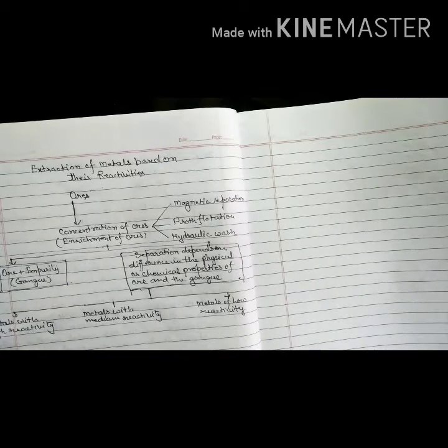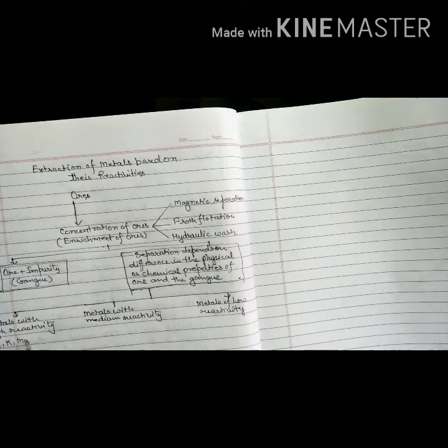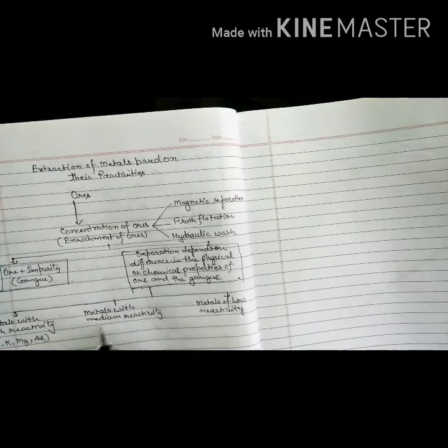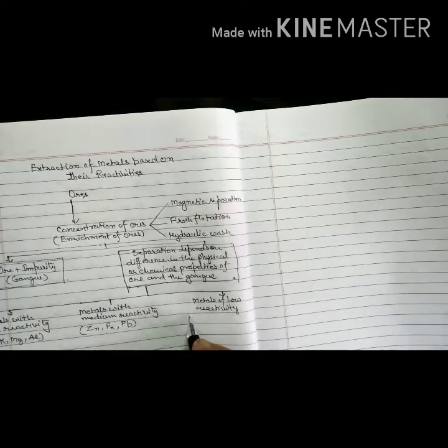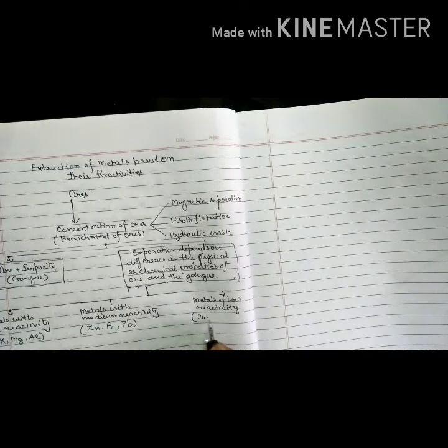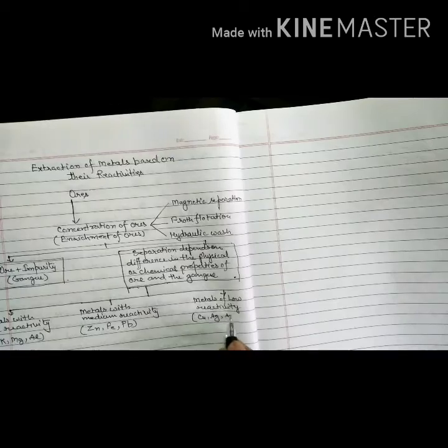Now examples are sodium, potassium, magnesium and aluminum. In medium reactivity, zinc, iron, lead, and in low reactivity, copper, silver, gold, etc.